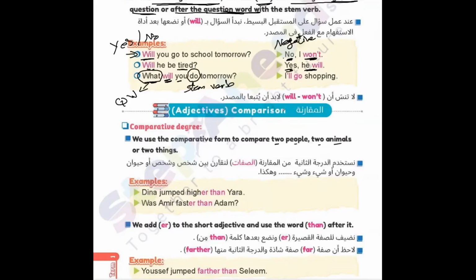Before we start here, I would like to check some parts for you. If we would like to talk about comparison using the adjective, how can we do that? At the beginning, I compare between two. Those two should be nouns.